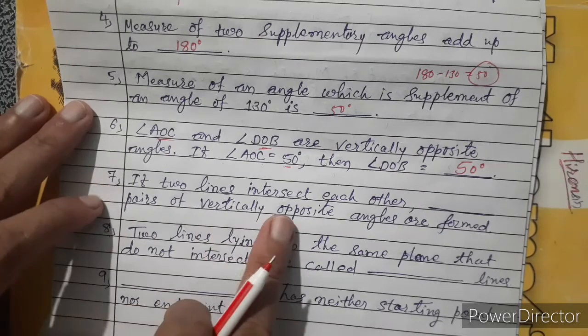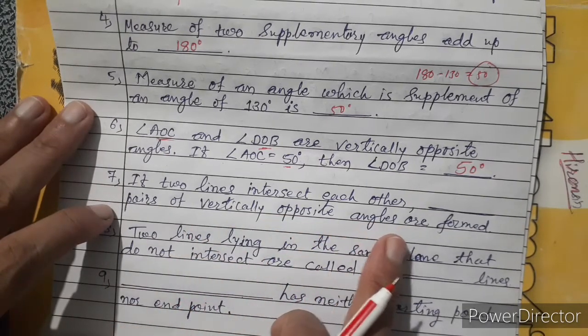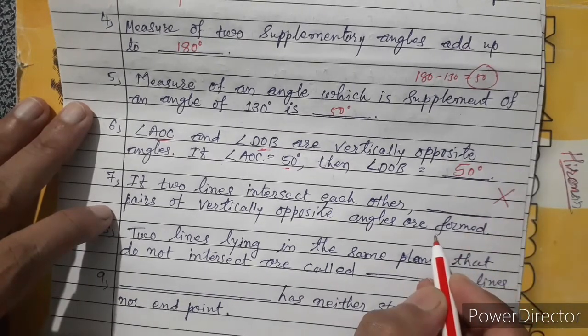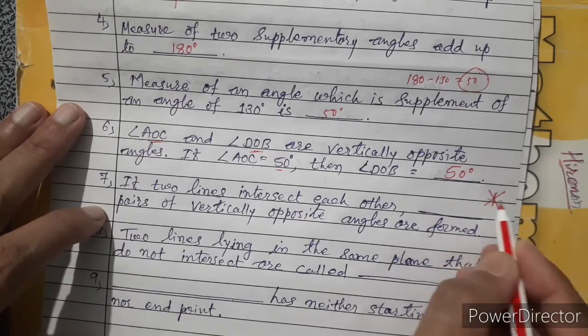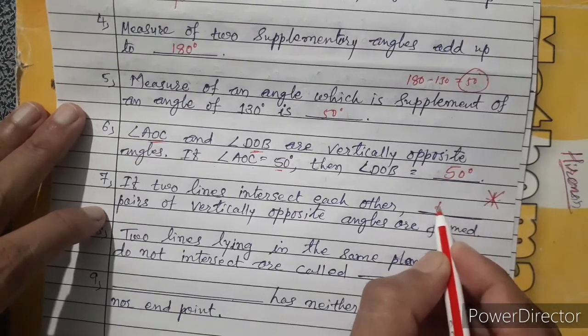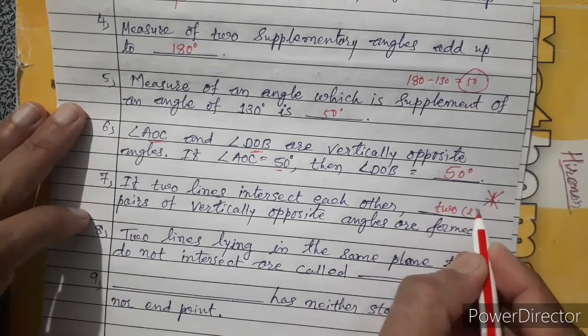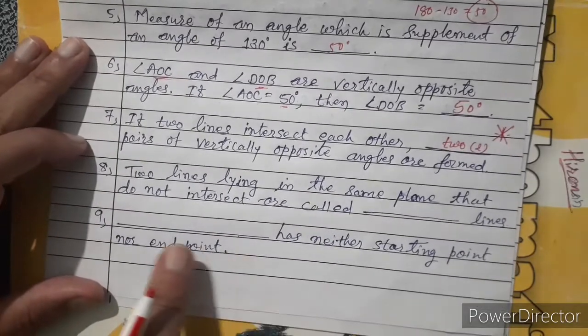If two lines intersect each other, dash pairs of vertically opposite angles form. Two lines like that. Look, the first pair is these two angles and the second is these two, means total two pairs of vertically opposite angles form.